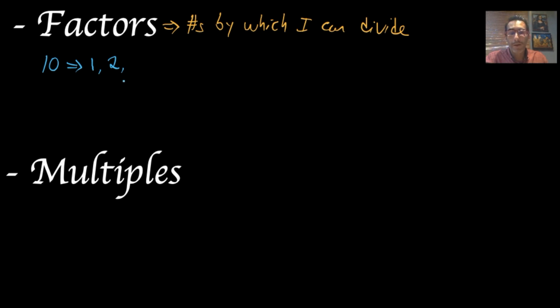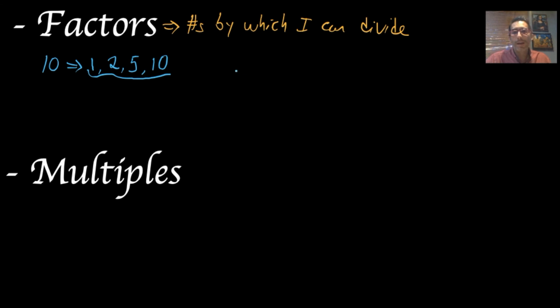10 divided by 3, if you do it, it will give you a value of 3.33, so it's a decimal. I cannot divide 10 by 3, so 3 is not a factor. 10 divided by 4 will give me 2.5, because the result is not an integer, it is not a factor. Divided by 5, yes, I can divide 10 by 5, and the answer will be 2. 10 divided by 6, I cannot do it, or I can do it, but I will not get an integer. By 7, by 8, no, by 9, by 10. 10 divided by 10 equals 1, so 10 will be a factor. So these guys, 1, 2, 5, and 10 will be factors of 10. Okay? So again, the numbers by which I can divide any given number. I hope that is clear.